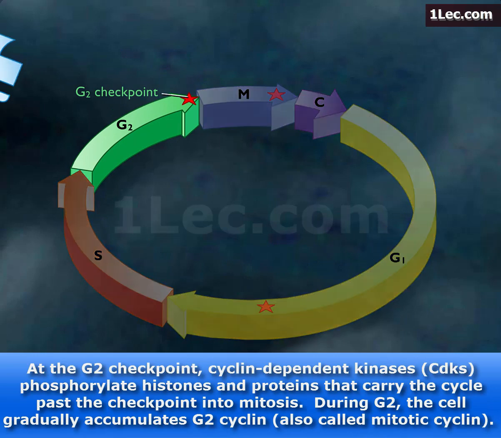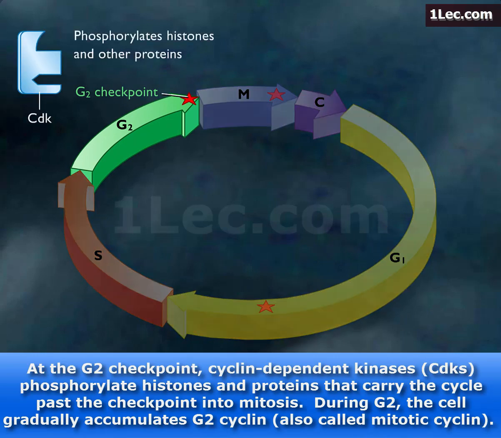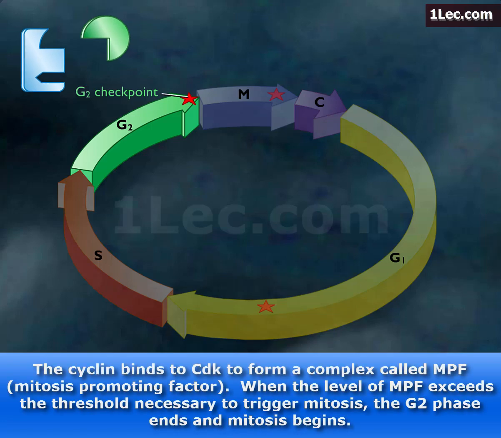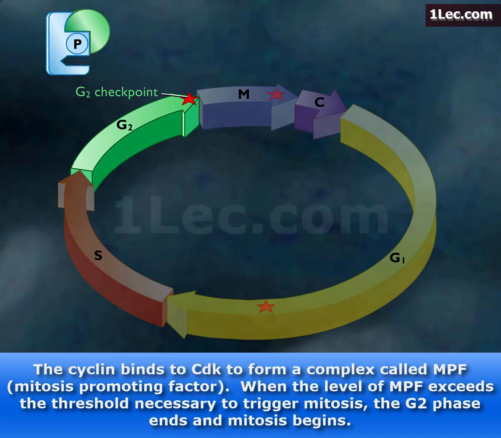At the G2 checkpoint, cyclin-dependent kinases, CDKs, phosphorylate histones and proteins that carry the cycle past the checkpoint into mitosis. During G2, the cell gradually accumulates G2 cyclin, also called mitotic cyclin. The cyclin binds to CDK to form a complex called MPF, mitosis-promoting factor.